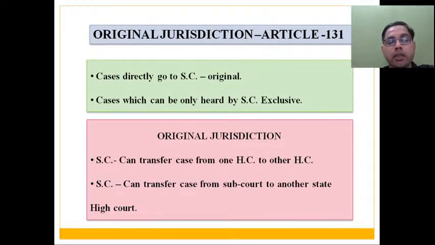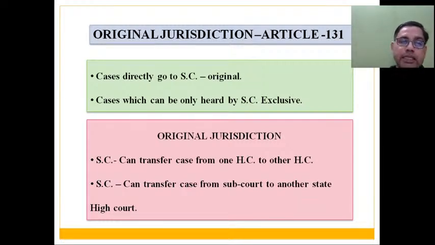ओरिजिनल जुरिडिक्शन का मतलब ये है कि वो उस तरह के केसेस, those cases that may directly go to Supreme Court. So just now I discussed with you that in case of violation of your fundamental right, even though you may approach High Court also, considering the important sanctioned nature of fundamental rights, a petitioner may directly approach where? Supreme Court also. So it may also come under original jurisdiction that you are directly approaching.